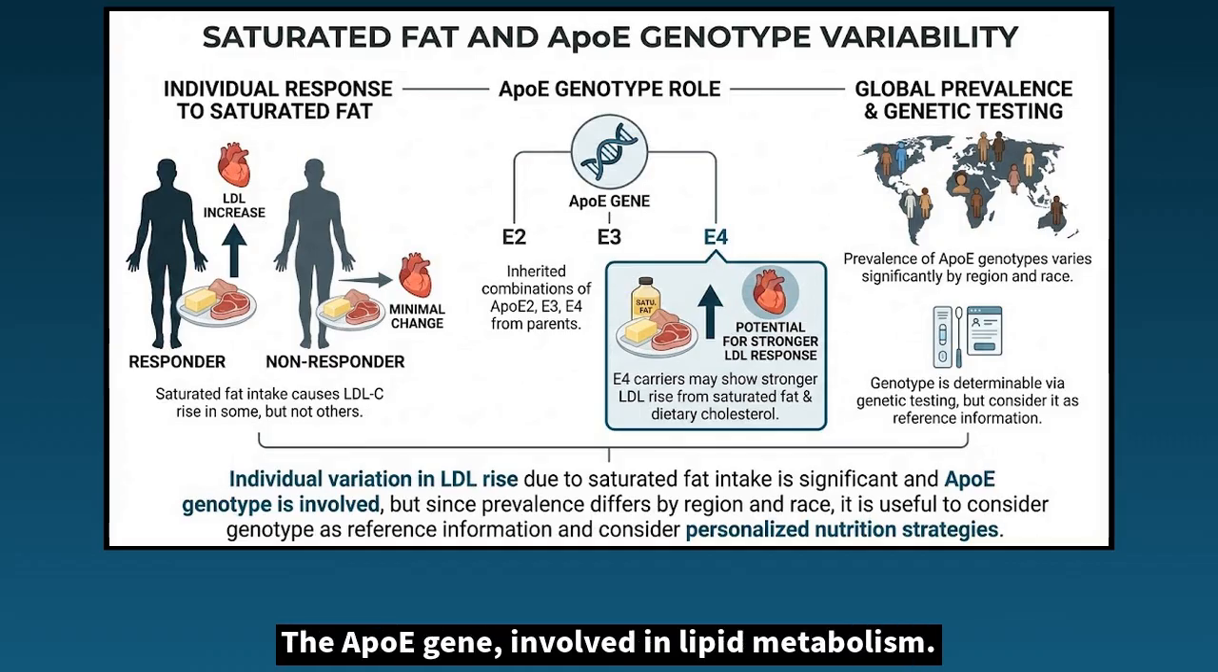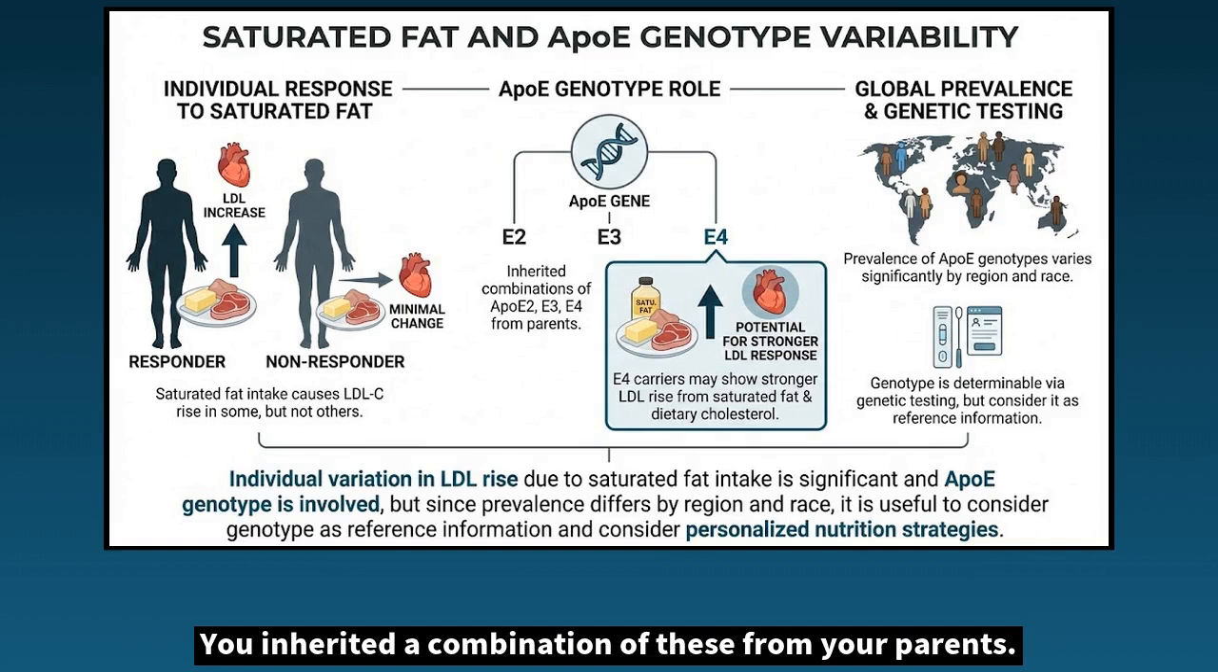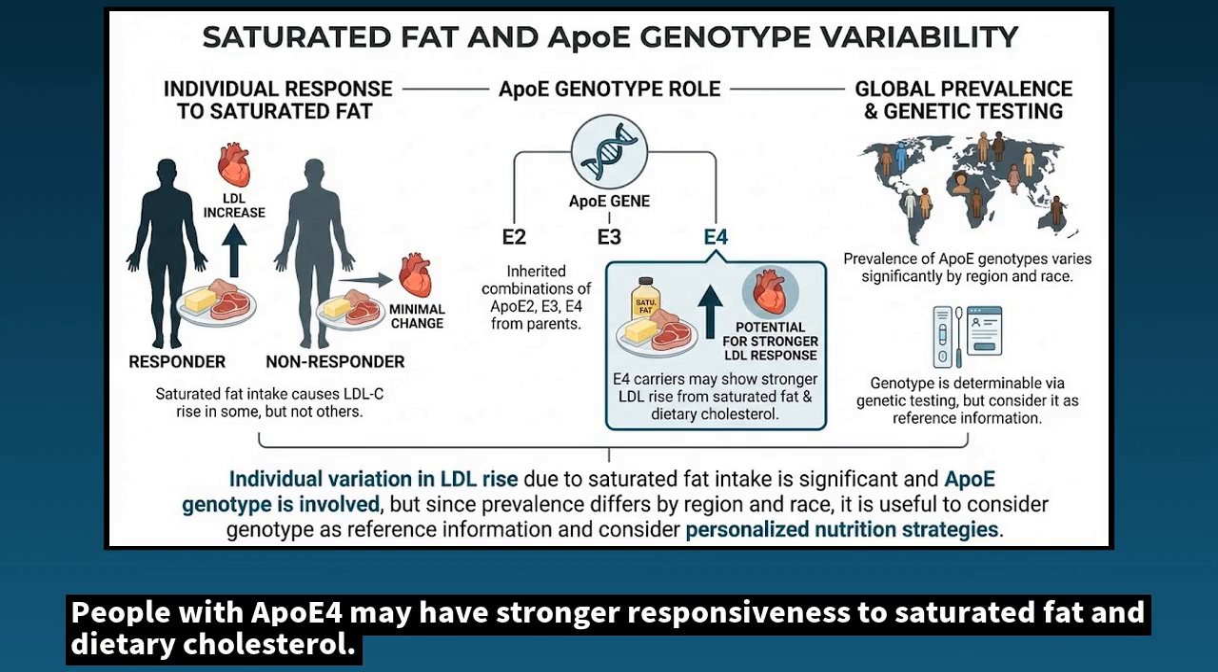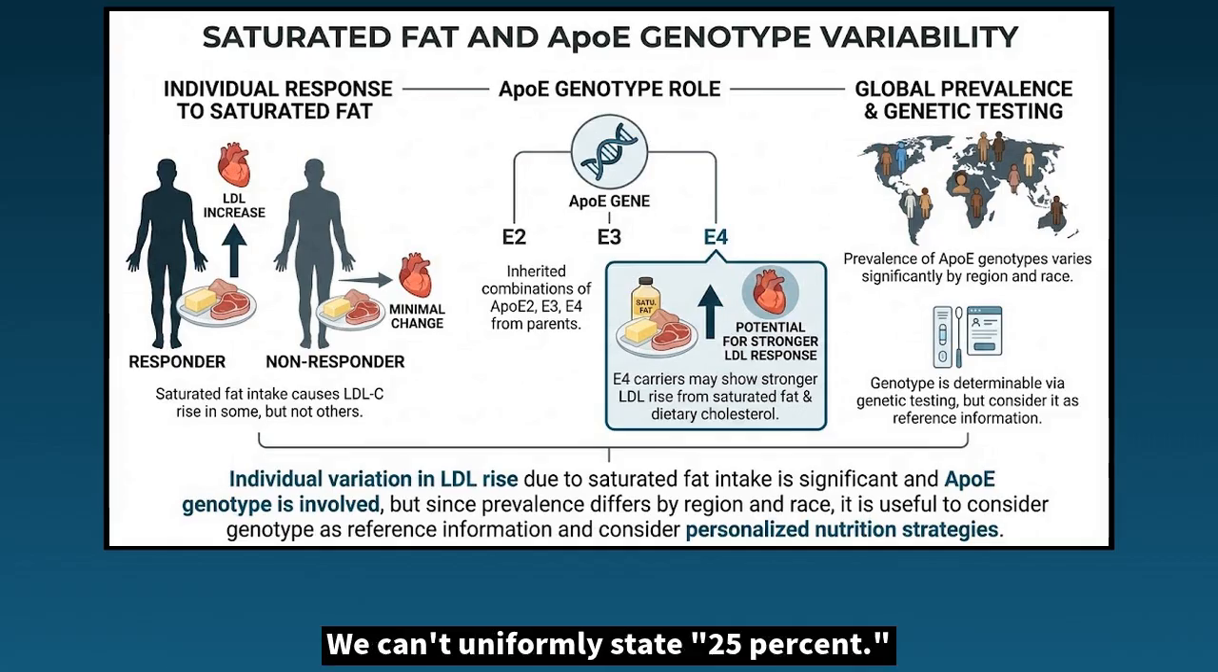The ApoE gene is involved in lipid metabolism. There are 3 variations: ApoE2, ApoE3, and ApoE4. You inherited a combination of these from your parents. People with ApoE4 may have stronger responsiveness to saturated fat and dietary cholesterol. However, prevalence varies greatly by region and ethnicity. We can't uniformly state 25%.